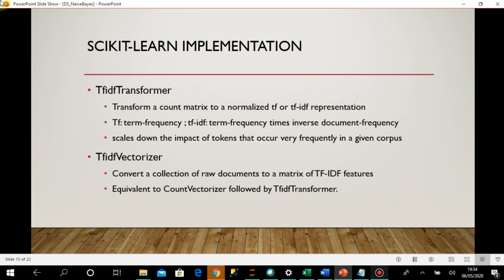So if one token is present very frequently, then its impact is reduced, because if one token is frequent everywhere, it may wrongly impact the prediction.